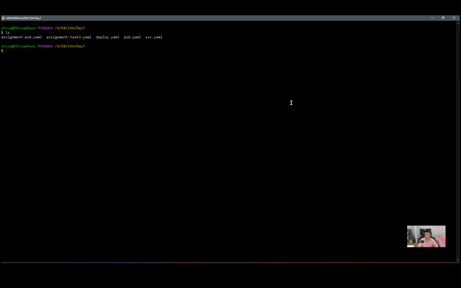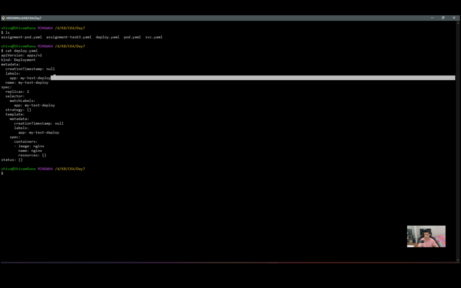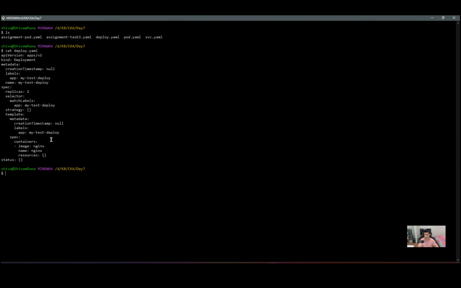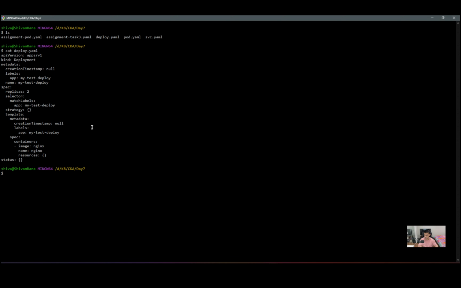So here I am in my cluster and we can see I have already created a deploy.yaml file and one svc.yaml file. Let's first check the contents of the deploy.yaml file. We can clearly see the kind is Deployment. The name of the deployment is my test deploy. The label it is using is app equal to my test deploy. It has two replicas and it is using an nginx image. So let's go ahead and apply this deployment. Our deployment got created and we can see we have two pods up and running.